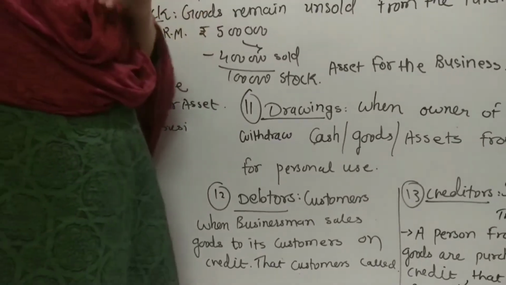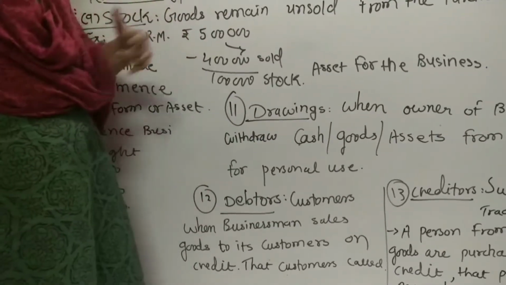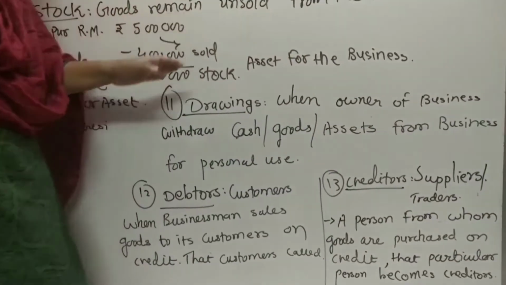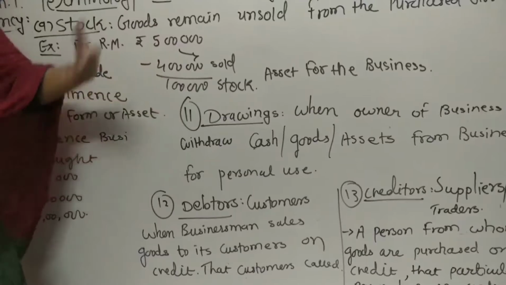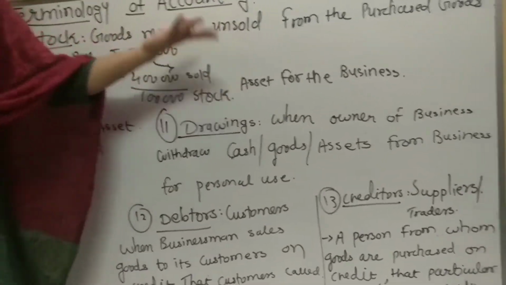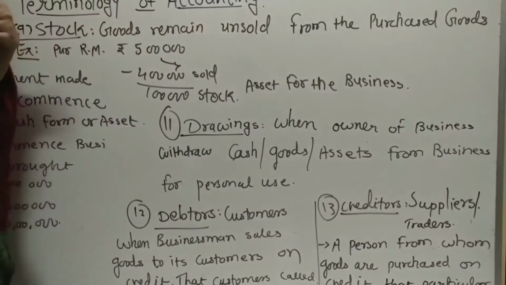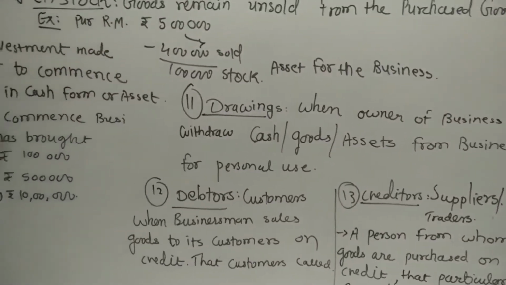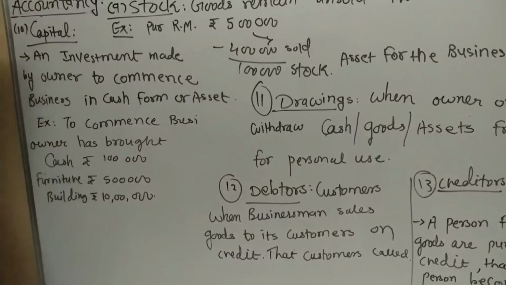The stock is not a burden for the shopkeeper or a businessman. It is an asset for the business. Asset means afterwards any customer may come, will take your stock and again you will earn the income. So stock is not a burden. Is it clear? So that is called as stock.